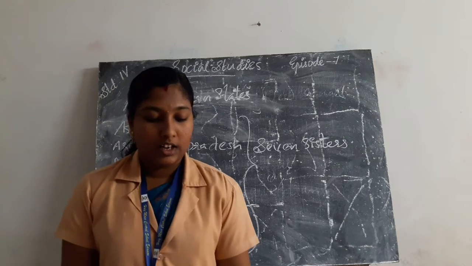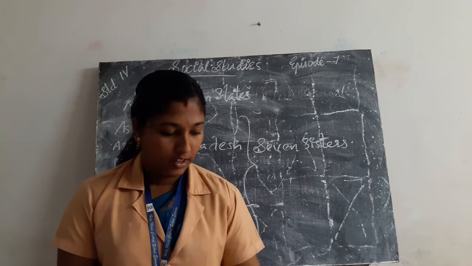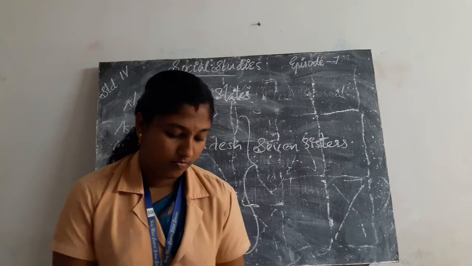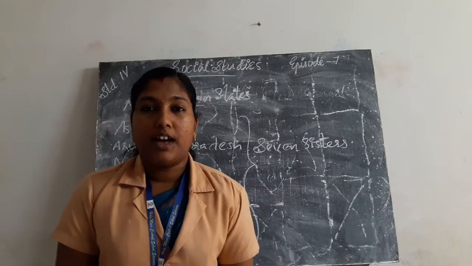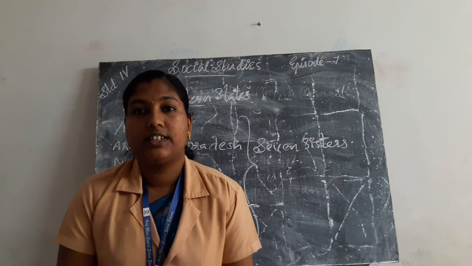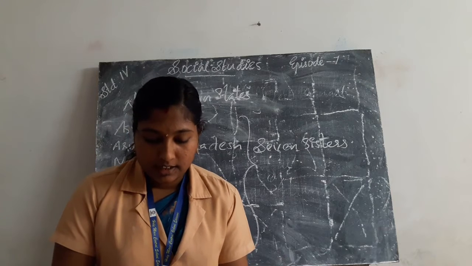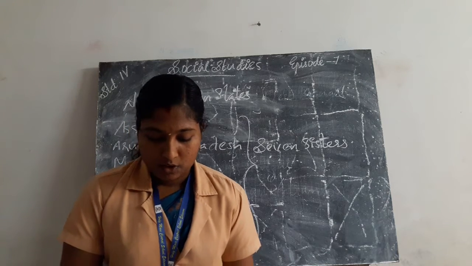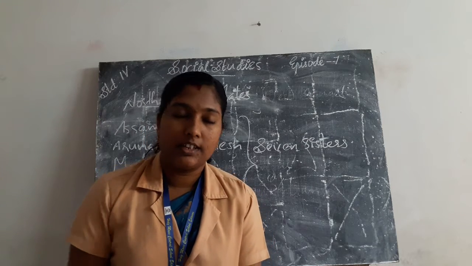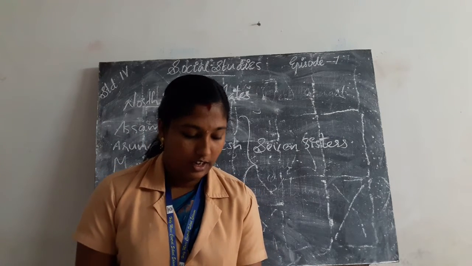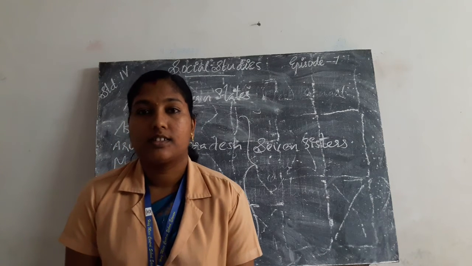Okay, what all things did we learn today? We learned about life in the Himalayan region. The Himalayan regions include Jammu and Kashmir, Himachal Pradesh, Uttarakhand, then Sikkim and the hills of West Bengal. Then we learned about the northeastern states. The northeastern states are the 7 states.